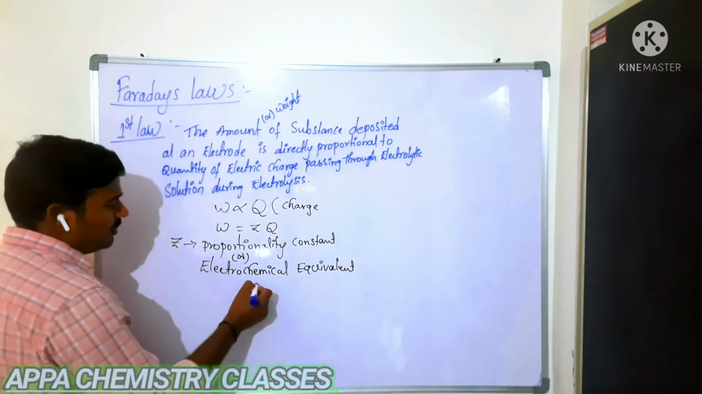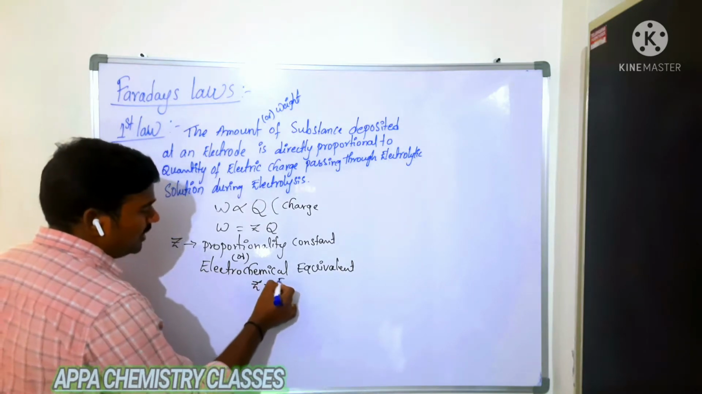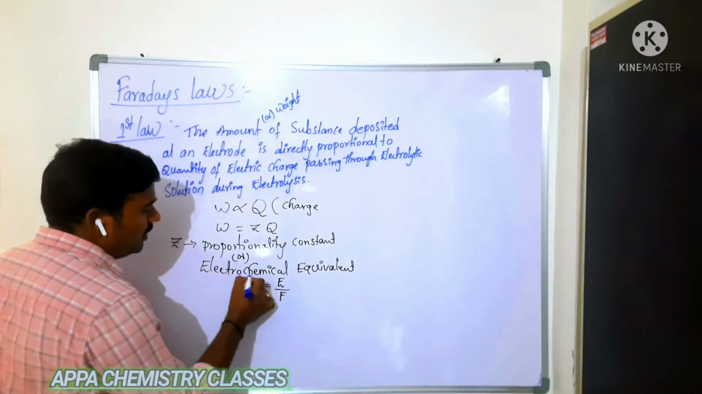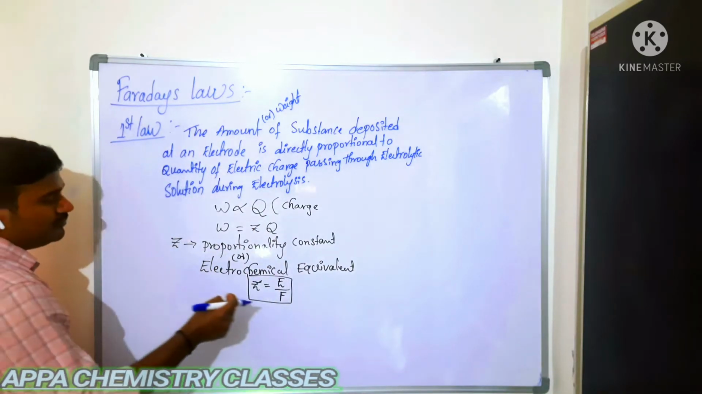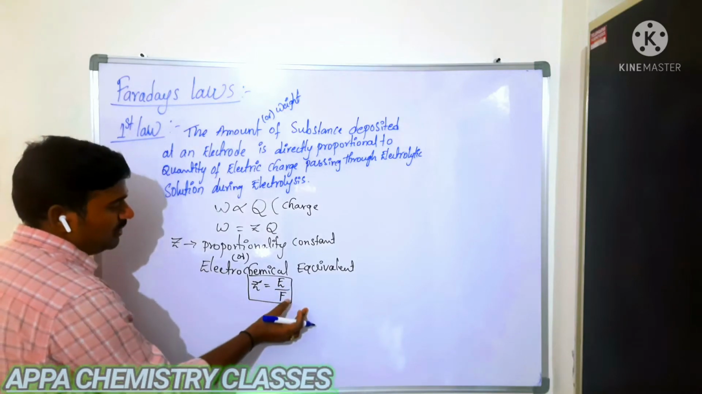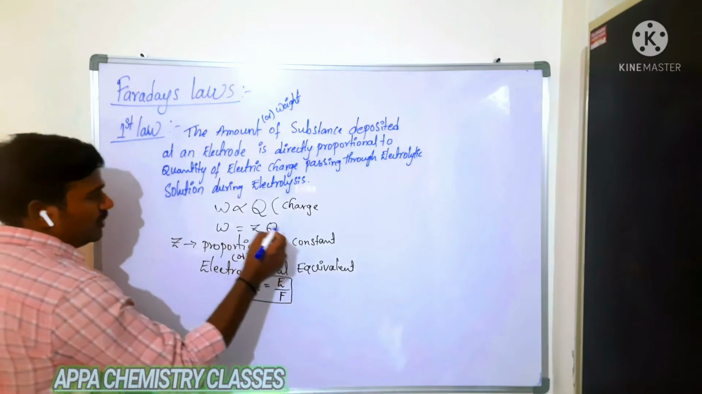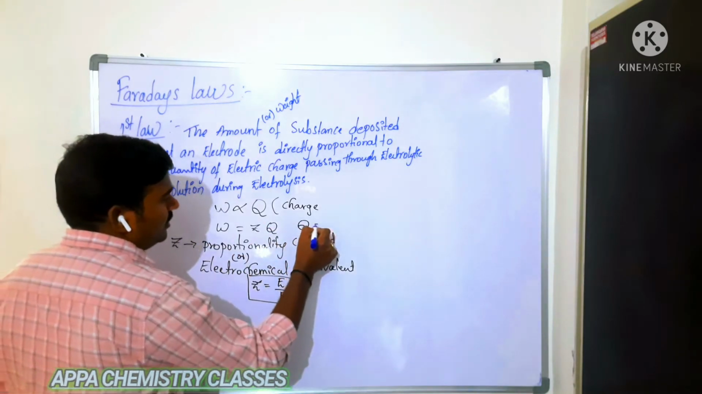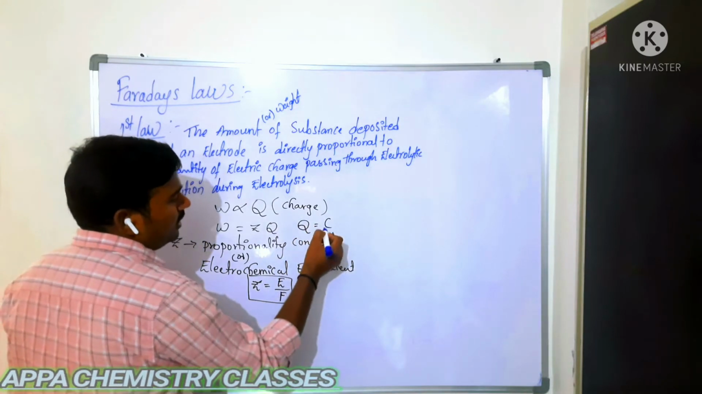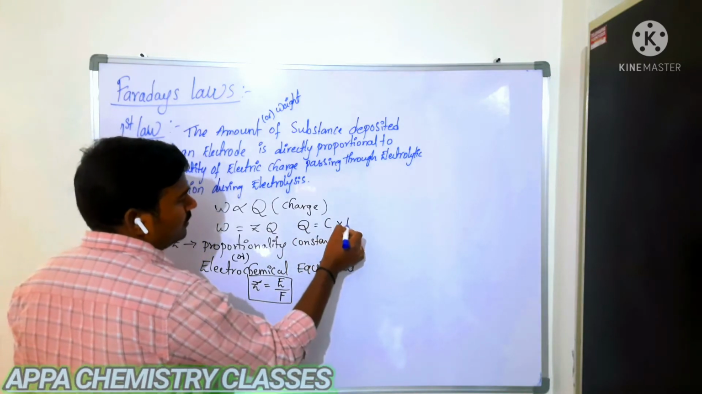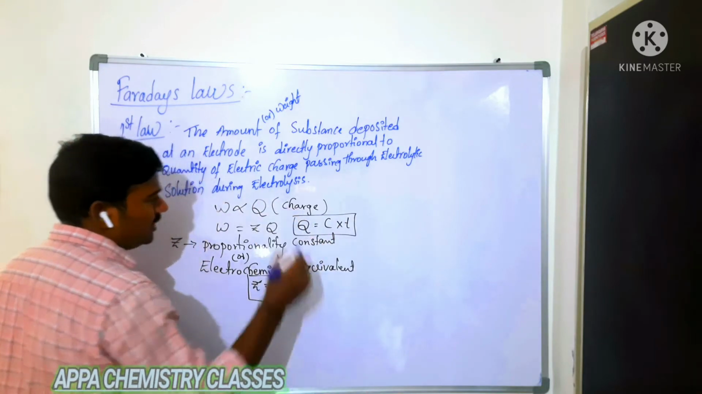Now this electrochemical equivalent is related with equivalent weight as Z is equal to E by F. This we are going to see in Faraday's second law. Here E is equivalent weight and F is the Faraday constant, which I will explain later. Now we know that Q is nothing but electric charge. How do you get electric charge? Current in amperes into time in seconds. Then we get electric charge.